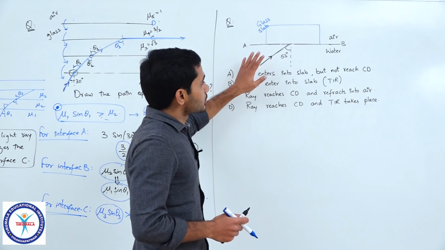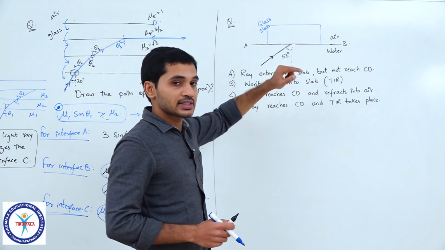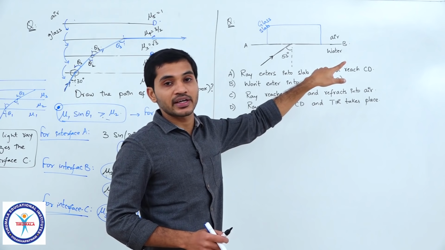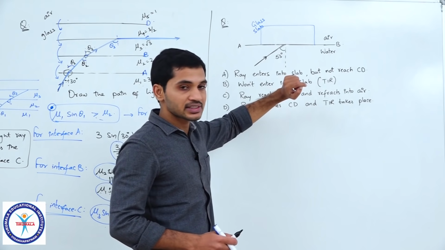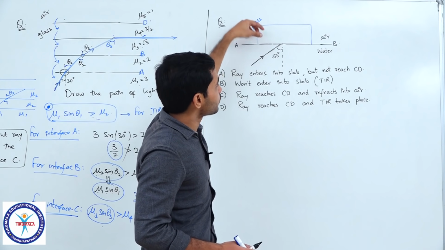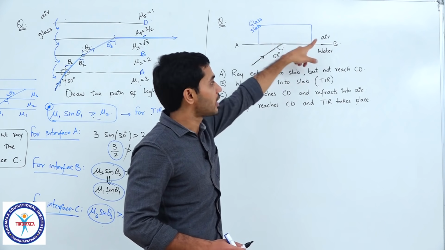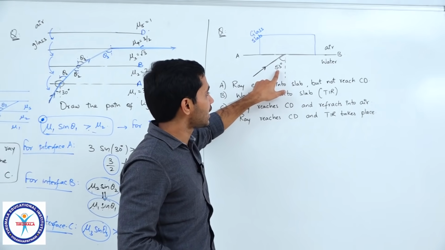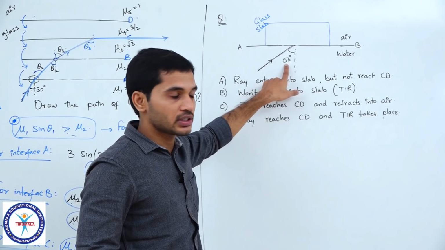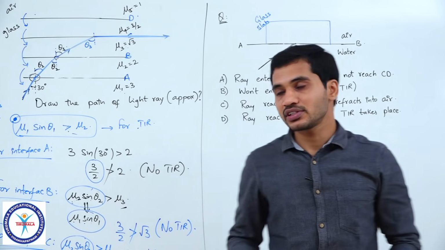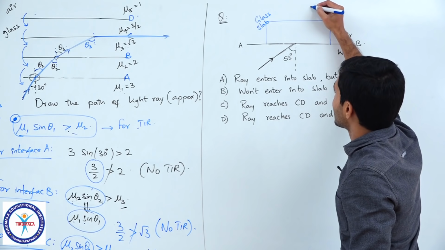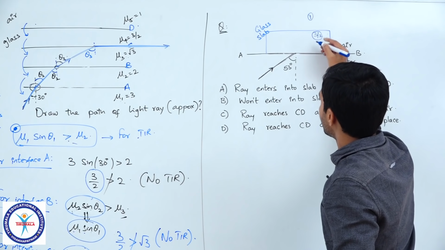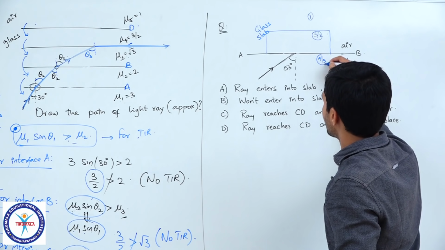Here if you observe, this is the same case which we discussed earlier. In the question before that, I gave you 53 degrees and asked you to find out the deviation, right. It is exactly the same case, but this time they have placed a glass slab above it. We have air, we have water, and in between there is a glass slab, and the light ray is incident at an angle of 53 degrees. We know the refractive indices: air has a refractive index of 1, glass has 3/2, and water has 4/3.